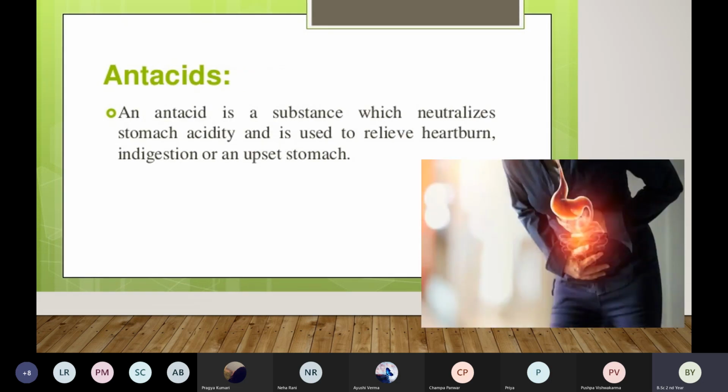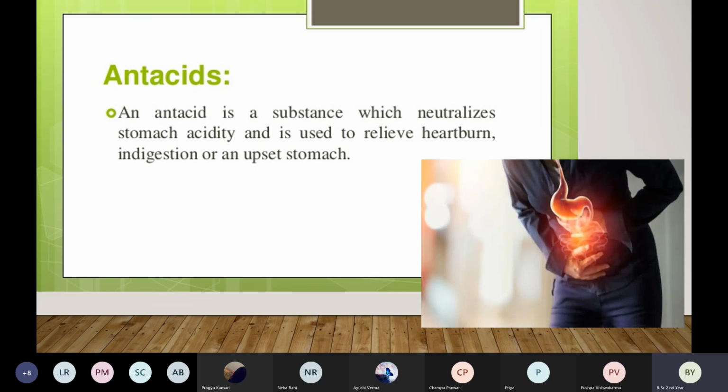Okay? Next is antacid. This also is very commonly used, especially in GI problems and GI disease conditions. So if a patient is suffering from acidity, stomach acidity, we give antacid. An antacid is a substance which neutralizes the stomach acidity. So when too much HCl, hydrochloric acid, is produced in our stomach, it will cause heartburn, indigestion, and the patient will complain of abdominal pain, stomach upset. So in such a condition, when we want to reduce the HCl acid, we give antacid.